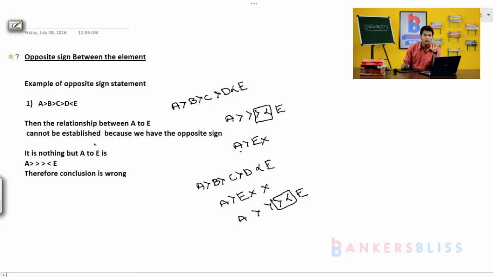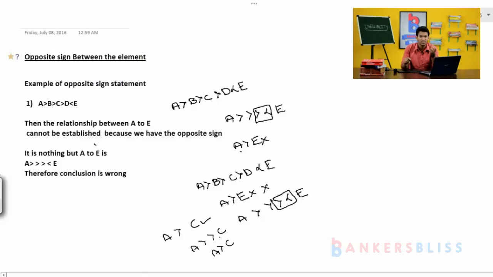Because we have the opposite sign between A to E. Suppose they are asking A greater than C. Then what will happen? Definitely the conclusion is right. Why? Because from A to C we have the common sign. It is nothing but A is greater than C. That's it. Is it clear?